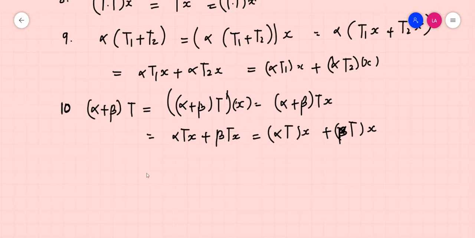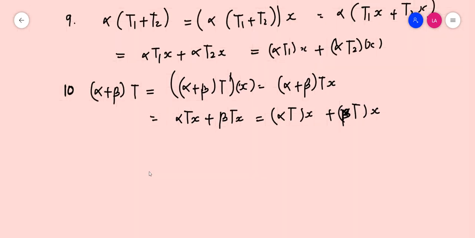So, from which we can easily understand that B of XY is actually a vector space.